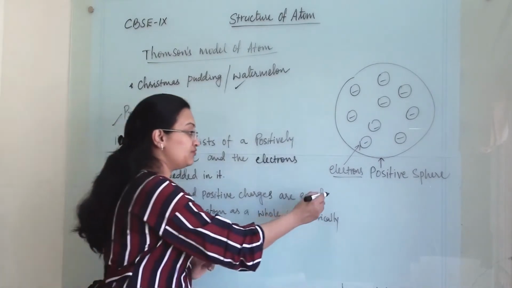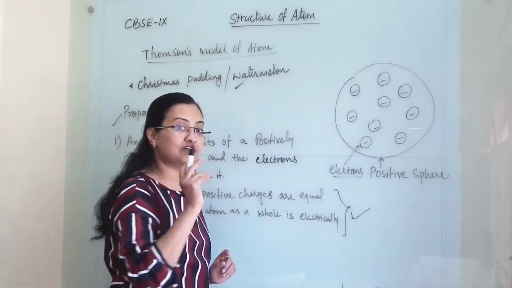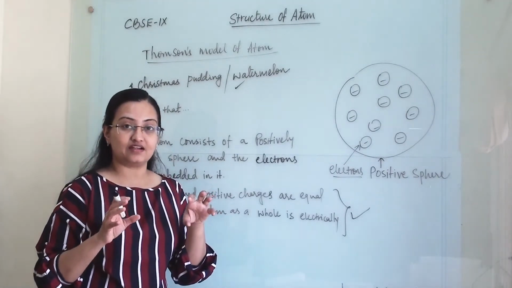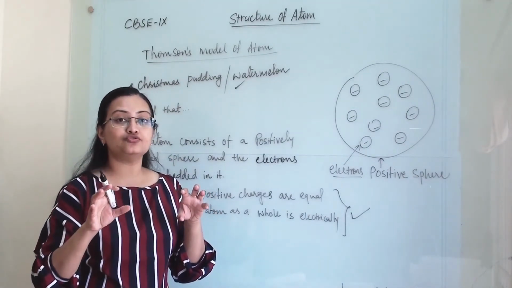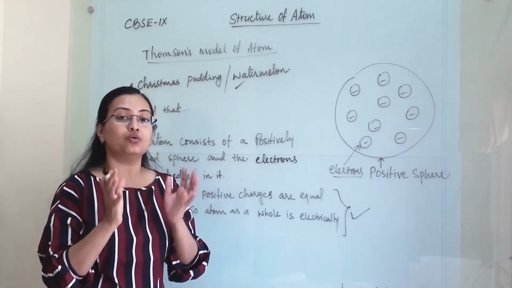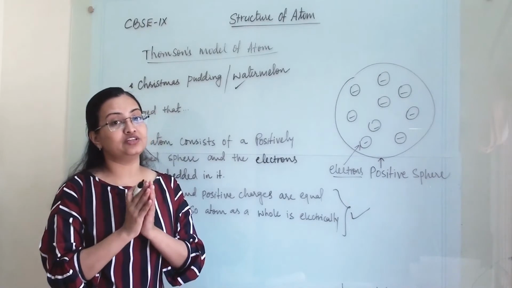This was the point he predicted correctly: however much negative charge is there in the atom, that much positive charge is also present, because as a whole the atom is electrically neutral.